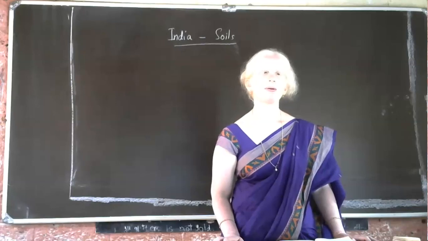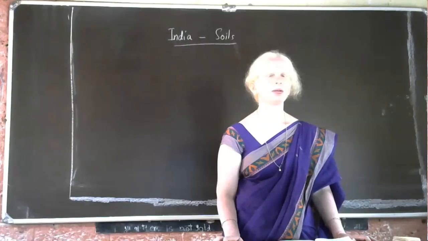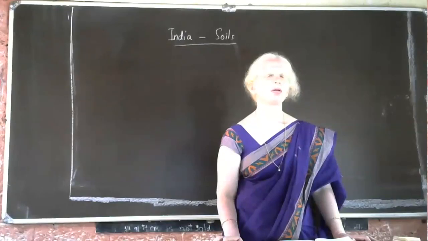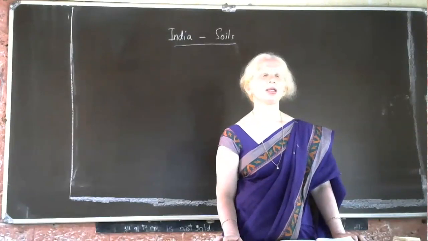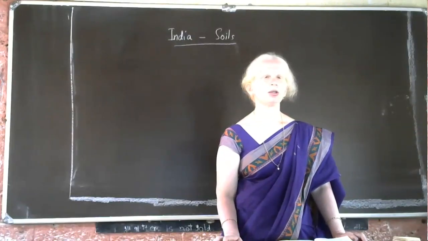Preeti? What are the features of desert soil? They are sandy and low in moisture and humus. They have a high content of soluble salt. Okay, and they are not good for agriculture. They are not fertile. Yes, Preeti, thank you.